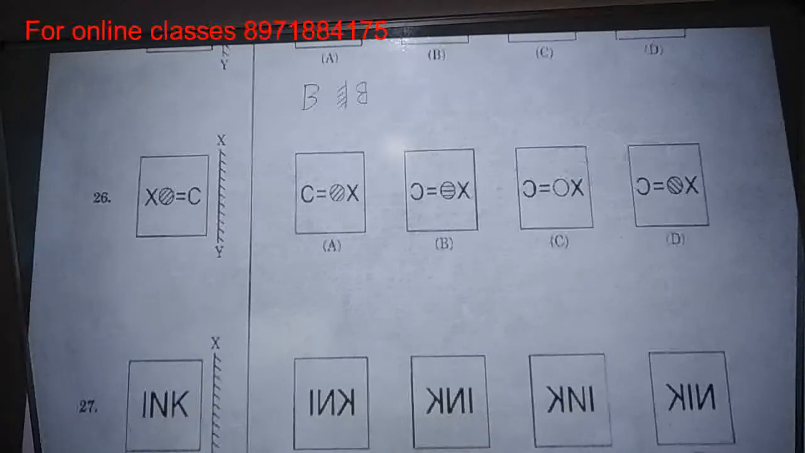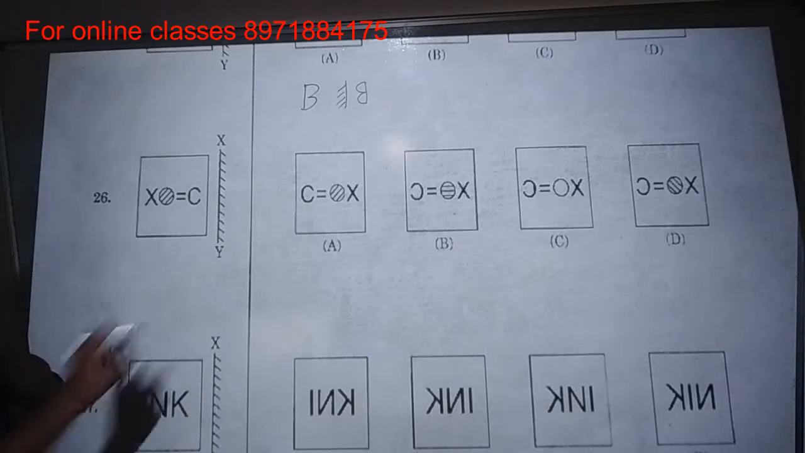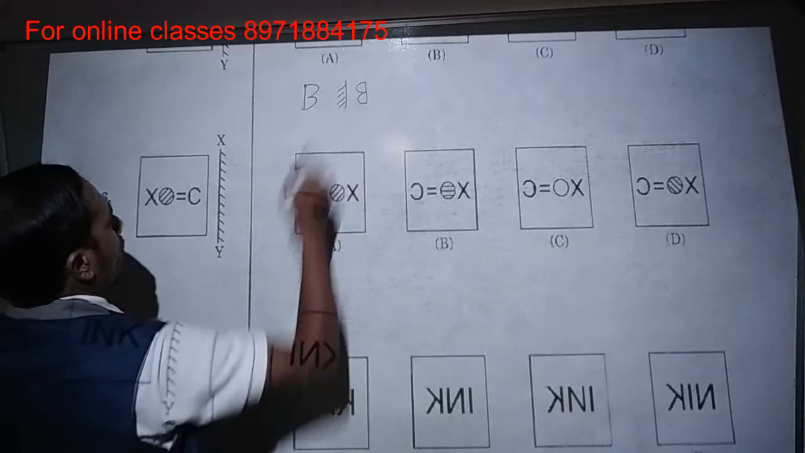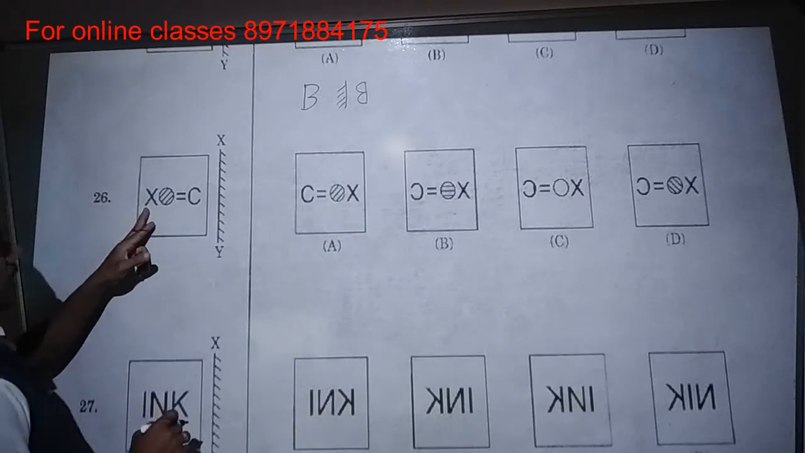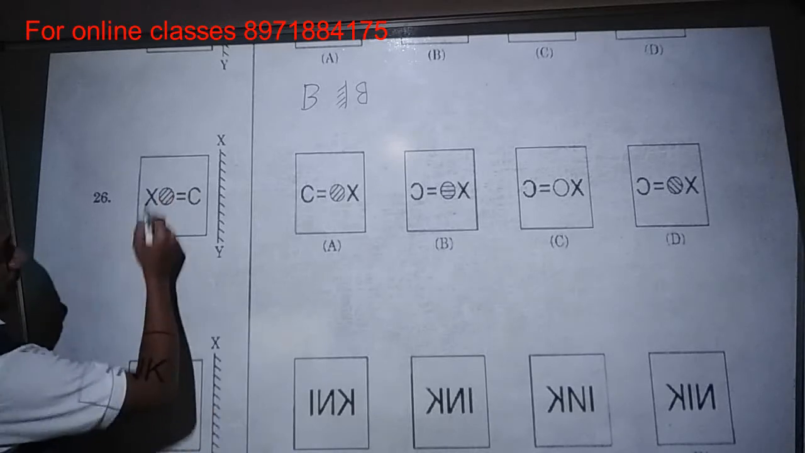Okay, next one, 26th. So in question number 26, you have to reverse it. So how do they have to reverse? B is given, and it will become ulta like that. So you have to think for X, and they have also given a round mark.